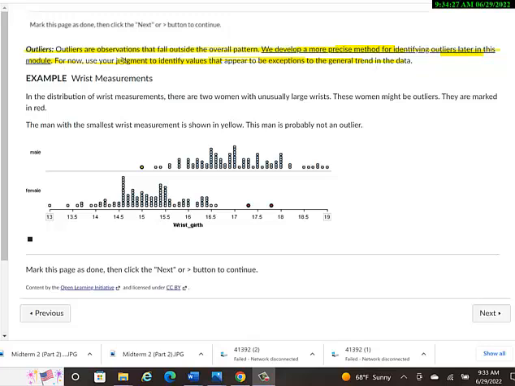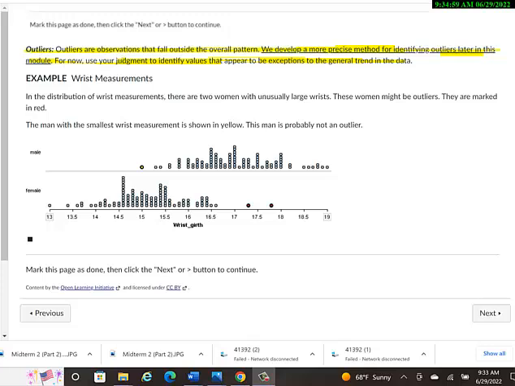So if you're thinking about the cereal in the previous page, if there was a cereal that had 200 calories per serving, that would be much higher than the highest. I think the highest adult cereal had 160, I believe. Yeah, so that's pretty far out there. Or if it had 0 calories, I don't know. They'd probably just be an empty box then. But if it had 10 calories, that'd be way off, because I think the lowest value is 50, something like that. If you just instinctually think that seems really low or really high compared to all the rest, I guess that would be called an outlier.